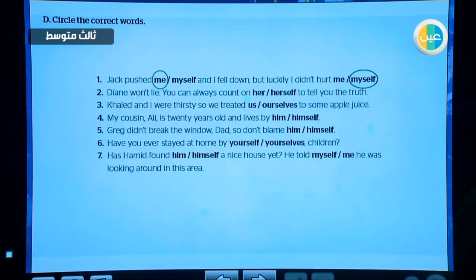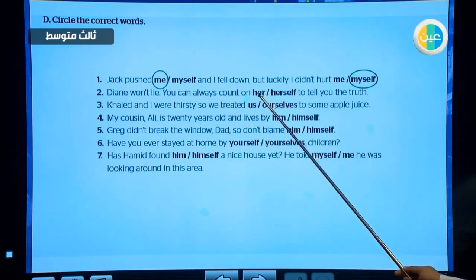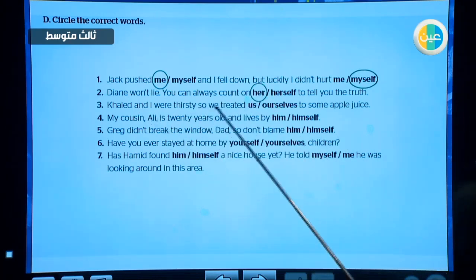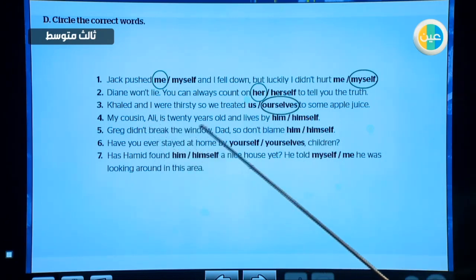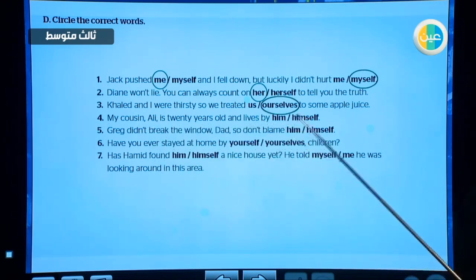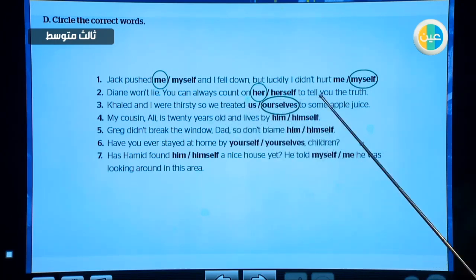Number 2, Diane won't lie. You can always count on her or on herself. Who's the subject here? You. So the object is different, so we choose the object pronoun her. Khalid and I were thirsty, so we treated us or ourselves. We is the subject, and the object seems to be the same, so we treated ourselves. My cousin Ali is 20 years old and lives by him or by himself. He lives by himself. Yes.